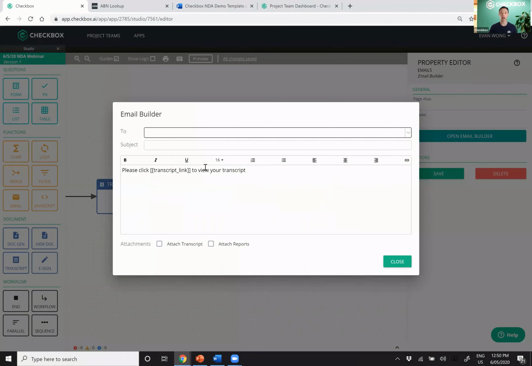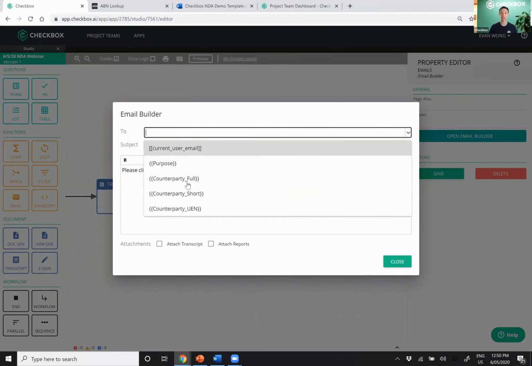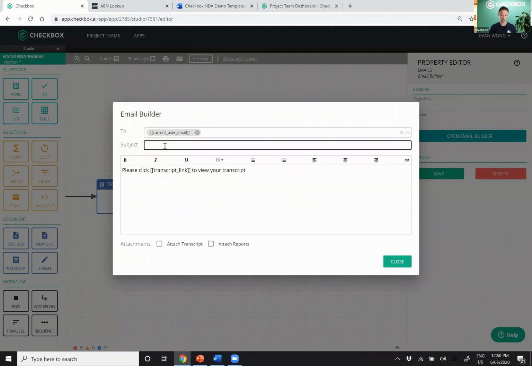Now in this email, you can see you can send it to whoever you want. Here I'm going to send it to myself so I can show you guys. And in the subject, let's call it draft NDA attached, actually, let's say NDA for. And what I want to do here is show you that we can go and say Counterparty short. And what's going to be really interesting is it's going to dynamically create a subject heading that is tailored as well to the situation.